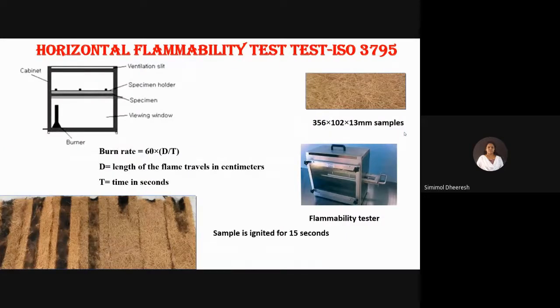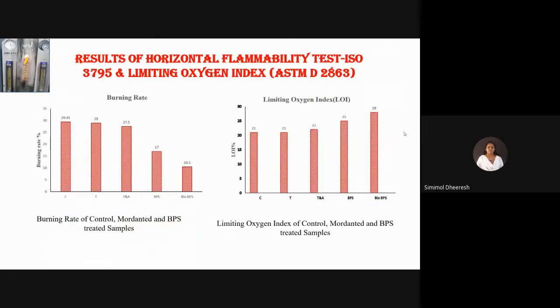In horizontal flammability test, a needle felt sample of size 356 by 102 by 30 millimeters is placed in the flammability tester, and the sample is ignited for 50 seconds. And burning rate is calculated, and from this result, burning rate is decreased, and that percentage is 35%. Untreated sample gets 29.45, whereas for bio-enriched BPS, the burning rate is decreased, and it gets 10.5.